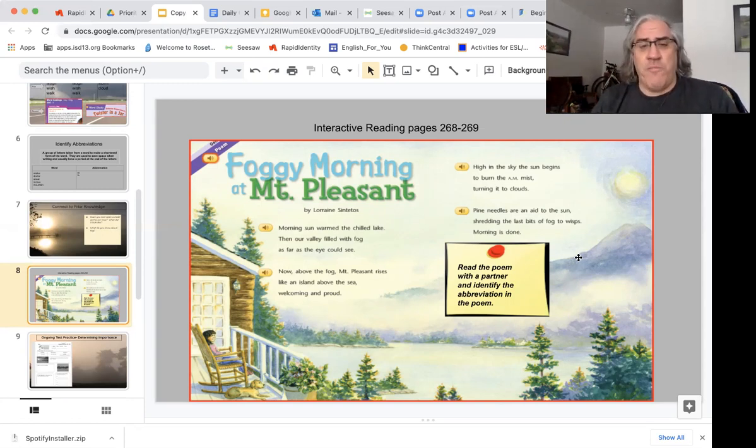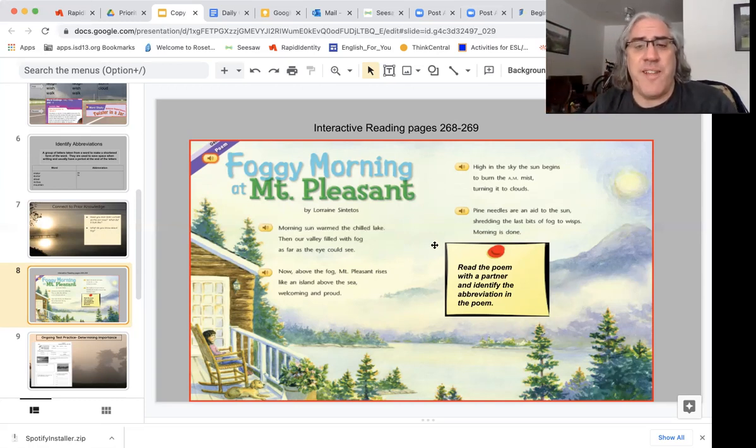Oh, it's a nice poem. This is one of those poems that doesn't have any rhyming and it doesn't have much of a rhythm either, because all of these lines are different lengths. All of the lines have a different number of syllables in them. But poetry isn't just about rhyming and rhythm. It can also be about describing things very interestingly, putting a nice picture in your head and having fun with words.